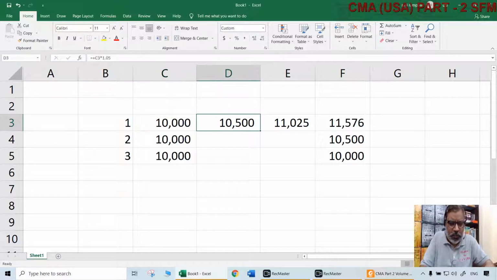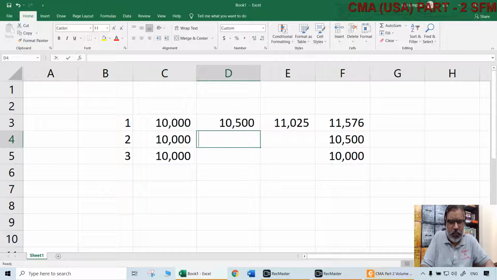First year it gets around 500, second year around 525, third year something extra also. But finally, this 10,000 becomes 11,576 at the end of the third year.